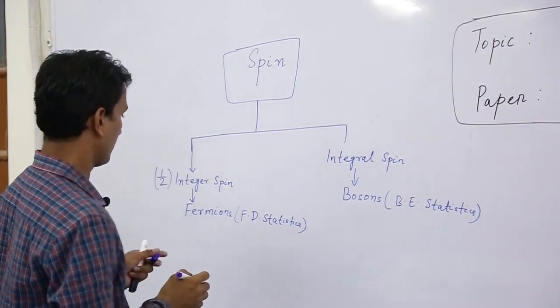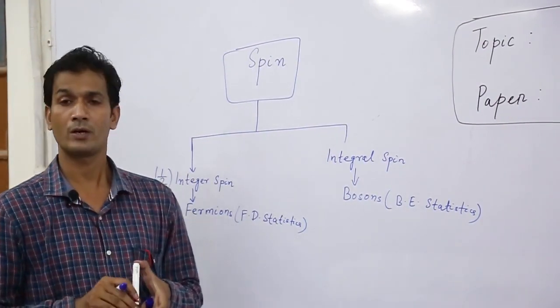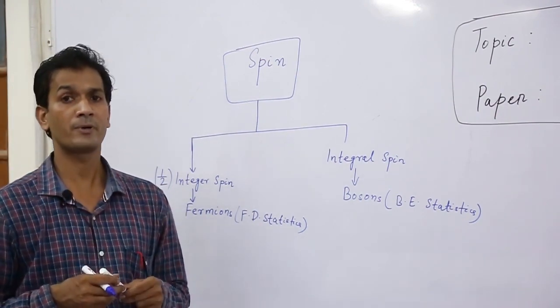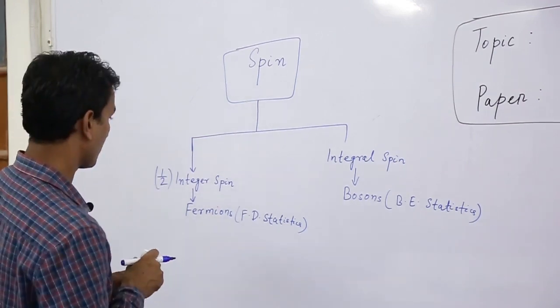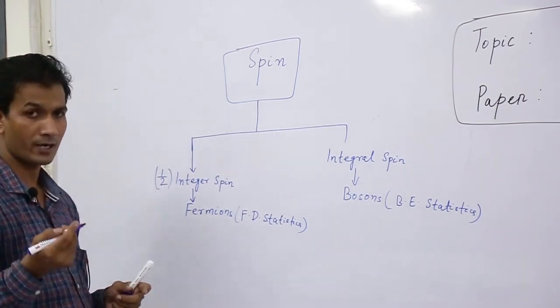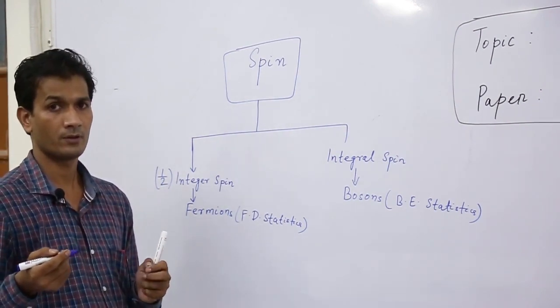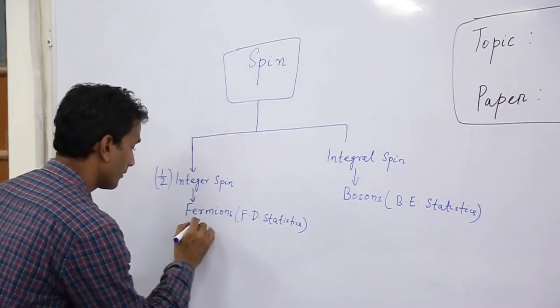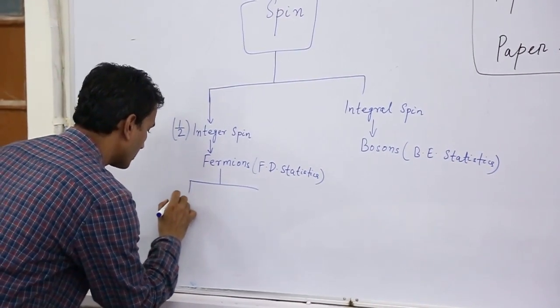Okay. So let us discuss what are fermions. What are the particles having half integer spin? So all quarks, all leptons are the fermions.